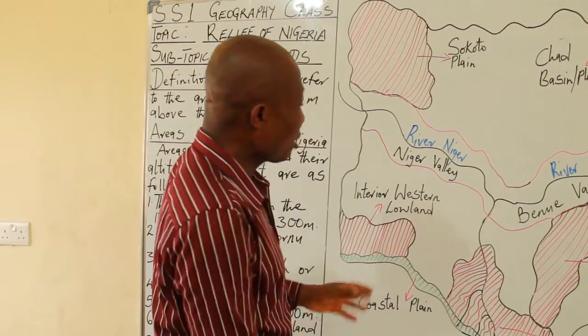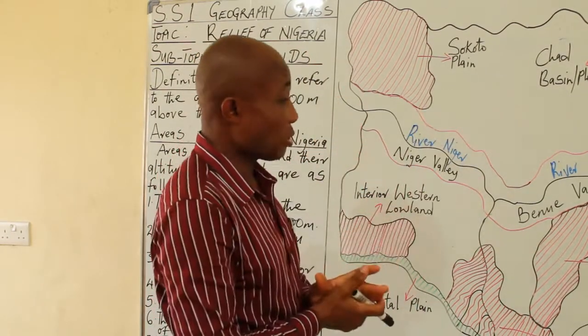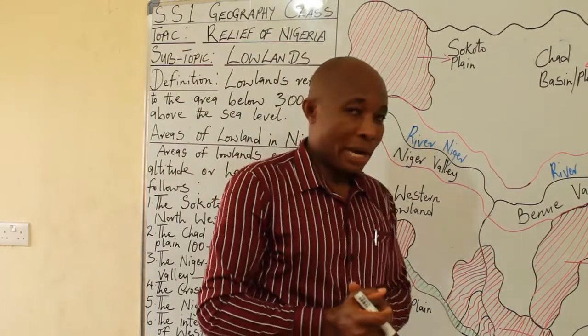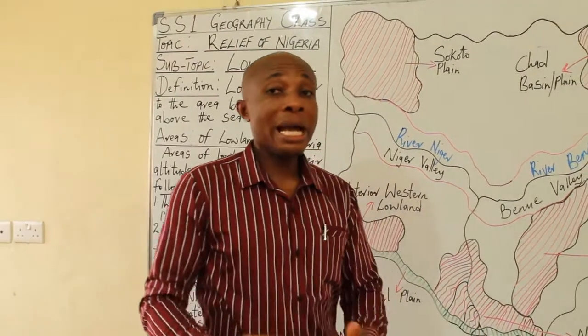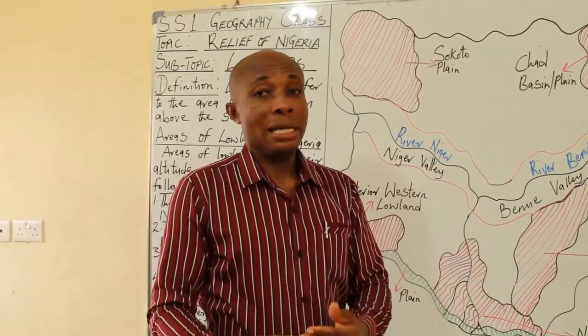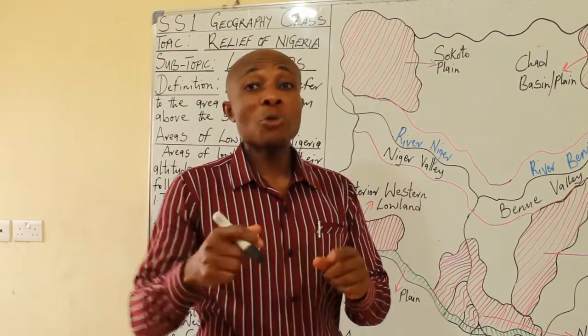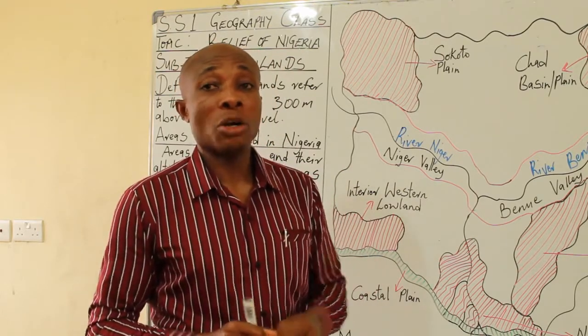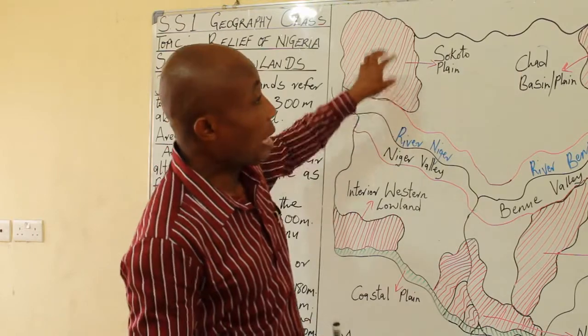Okay, when we now look at the lowlands of Nigeria, you will agree with me that they are also important like the highlands. And that is why we are studying them. Because we'll talk about different lowlands.